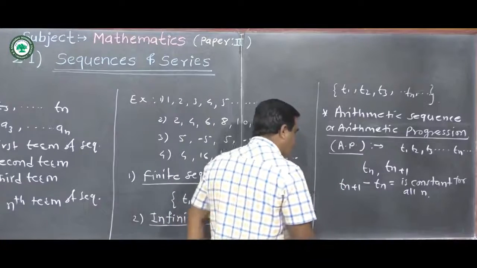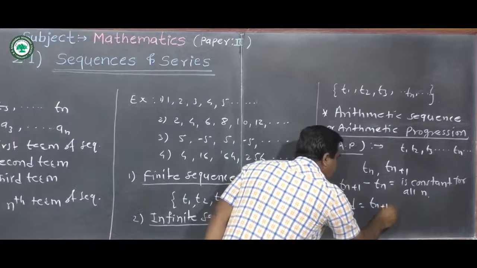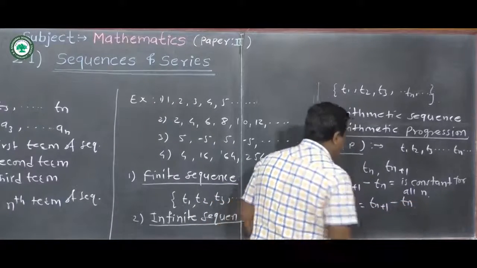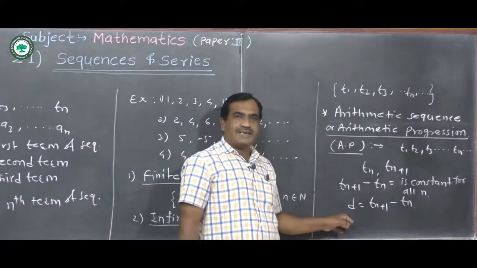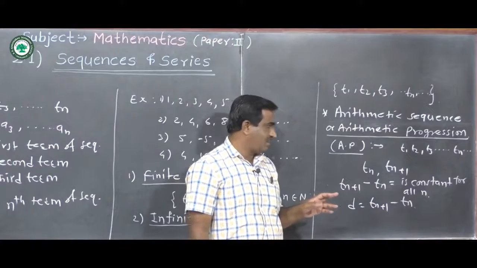This difference is denoted by D, D equal to Tn plus 1 minus Tn, and is called the common difference of the arithmetic sequence.